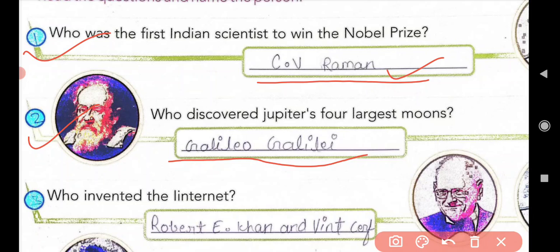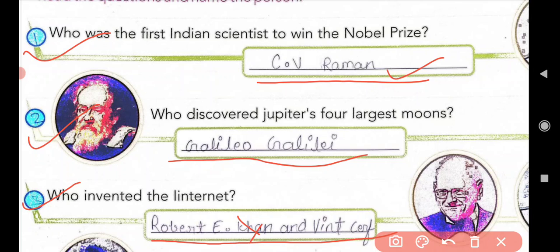After that, come to the next, that is third one. Who invented the internet? So answer is Robert E. Kahn and Vint Cerf.